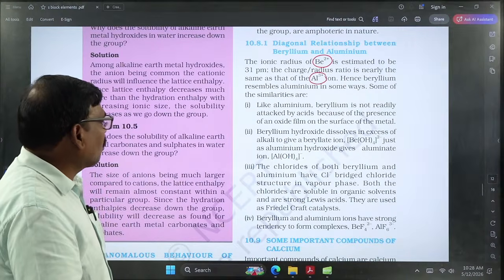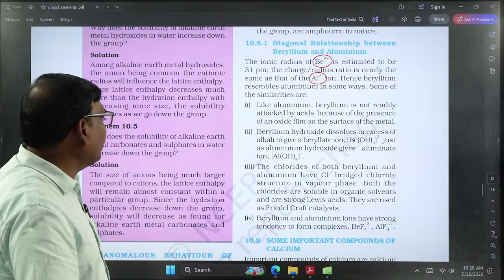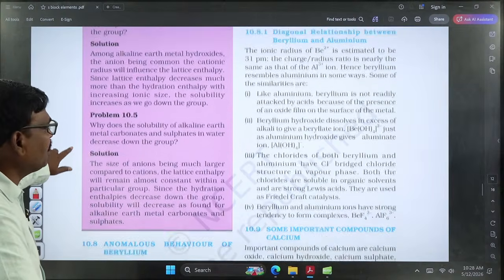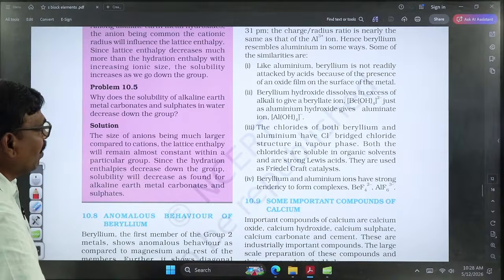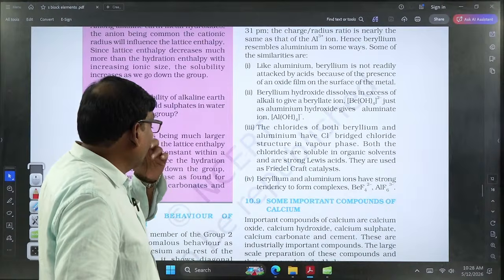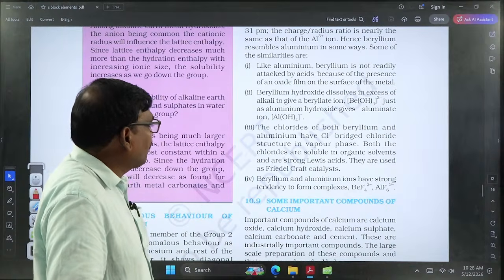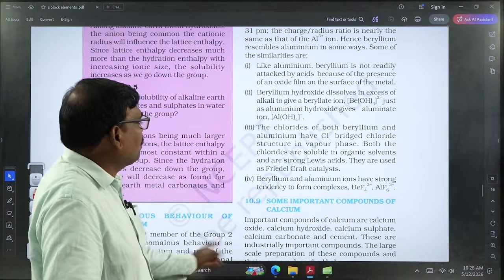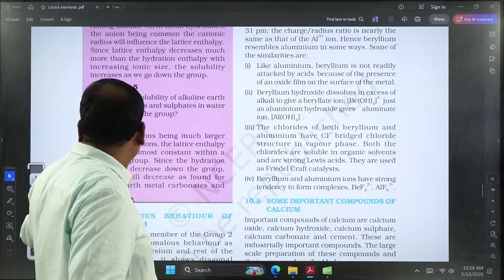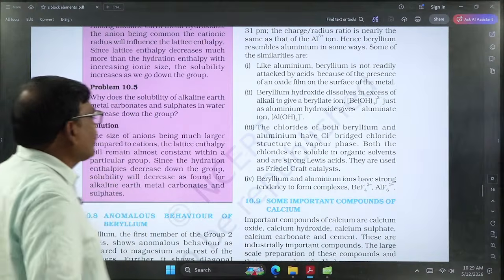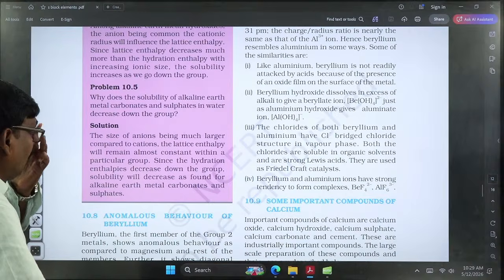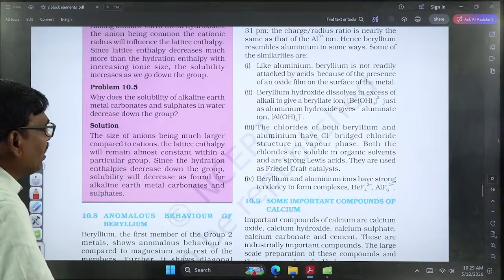The third one is the chlorides of both beryllium and aluminum. They can be bridged through dimerization, as mentioned previously. Both BeCl2 and AlCl3 are dimerized in the vapor phase, with chlorine bridges attached to the central atom. Both chlorides are soluble in organic solvents and act as Lewis acids because they can accept an electron pair. They are used as Friedel-Crafts catalysts.